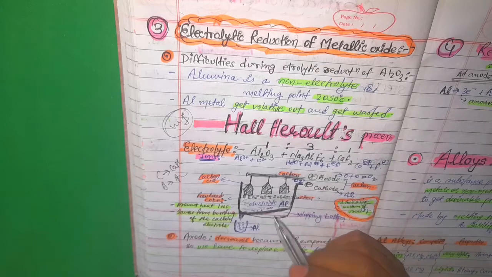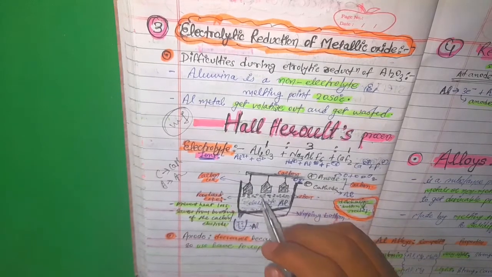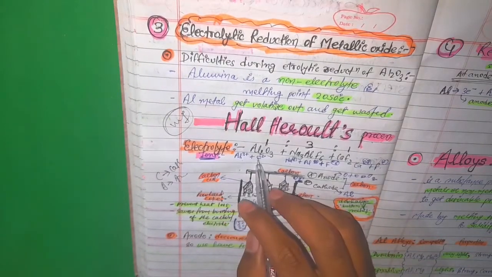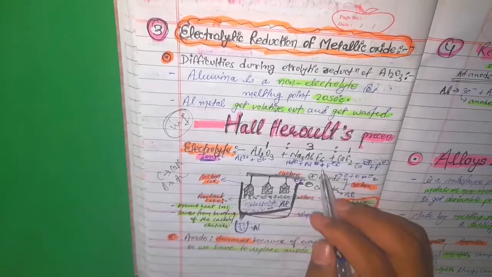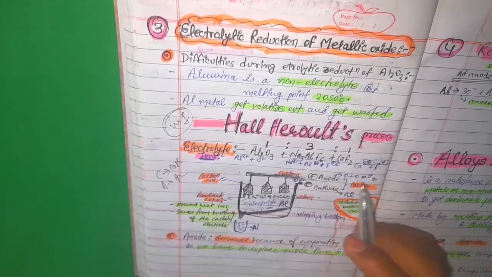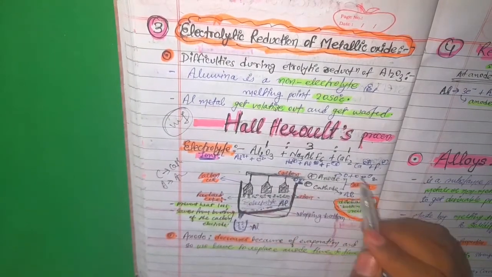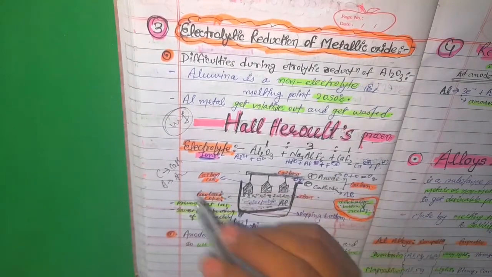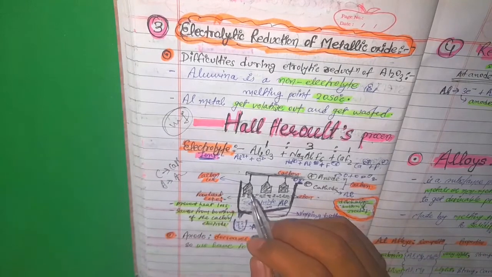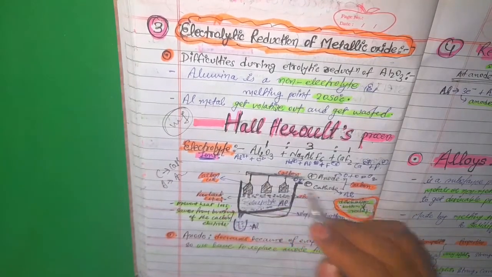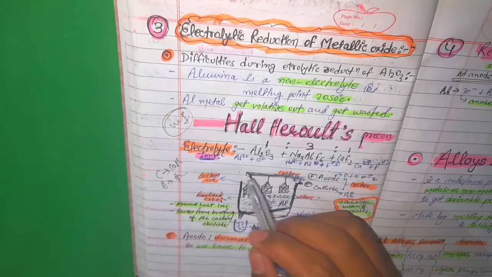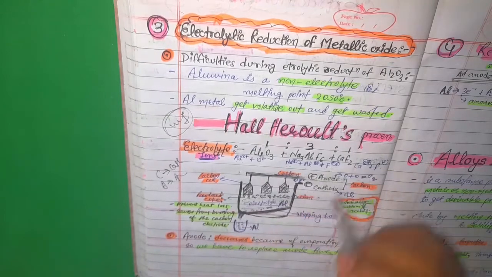And so when we start electrolysis, it splits into ions: aluminium plus oxygen, sodium plus aluminium plus fluorine, plus calcium plus fluorine. So anion, cation, anion, cation, anion, cation. Now anions will move to the anode and cations will move to the cathode, but here there were three anions and three cations.